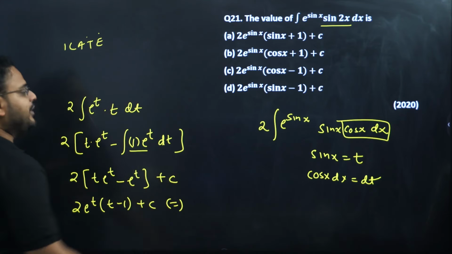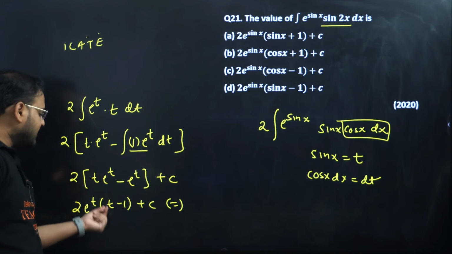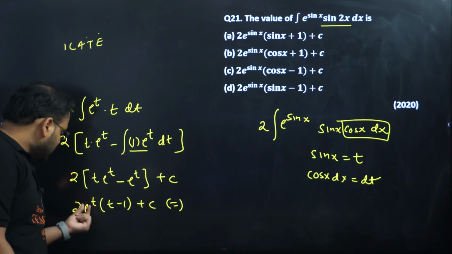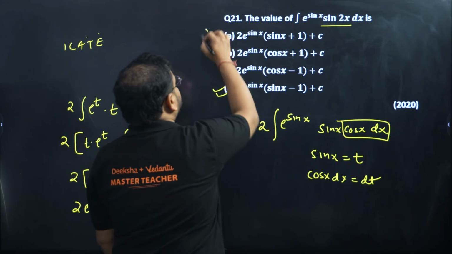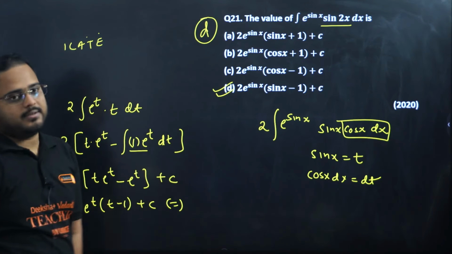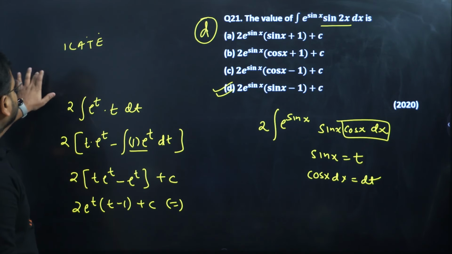Substitute back the value of t, which is sin x. 2 e power sin x minus 1, which is option D. Clear? Okay. Question number 21 was very simple.